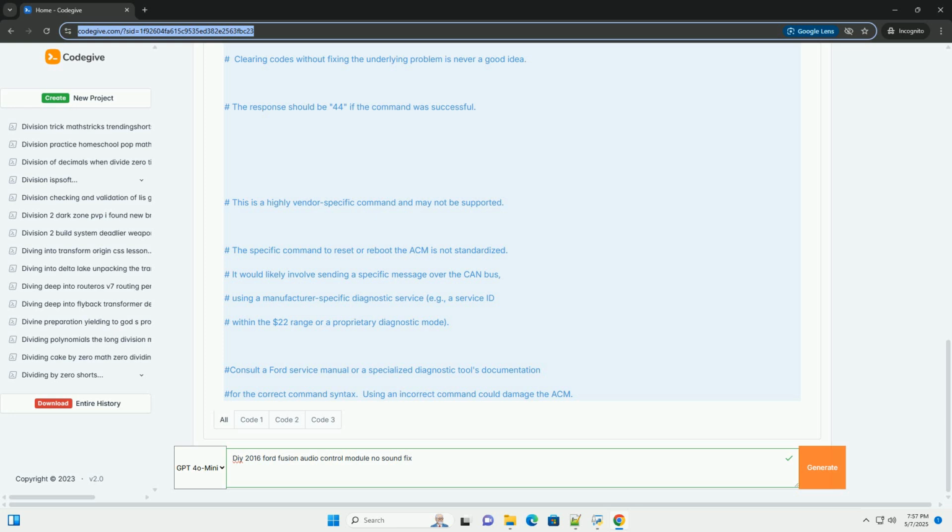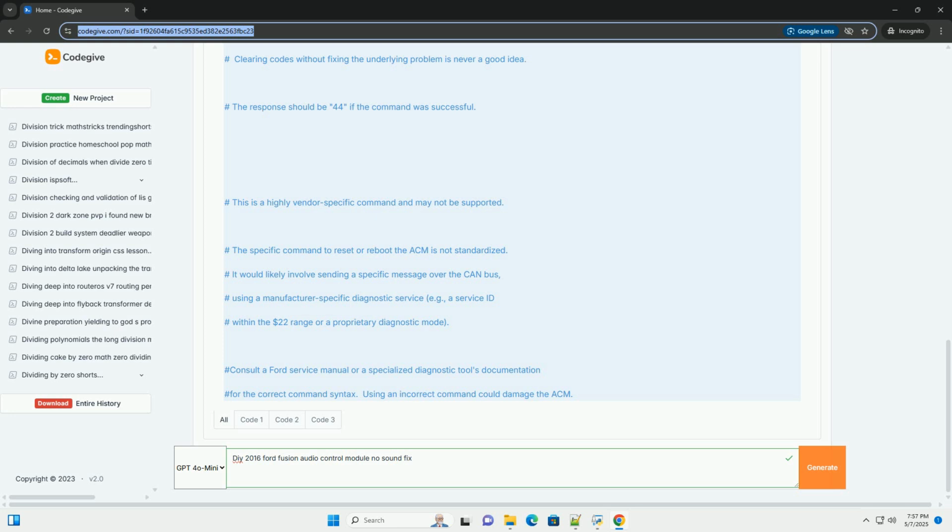4. Potential DIY fixes. Based on the diagnostic steps, here are some potential DIY fixes you can try. Replace blown fuses. This is the easiest and most common fix. Clean and tighten connections. Clean corroded connections with electrical contact cleaner and ensure all connectors are securely plugged in. Repair damaged wiring. If you find damaged or shorted wires, carefully repair them using electrical tape, wire connectors, or by replacing the damaged section of wire. Replace a faulty speaker.